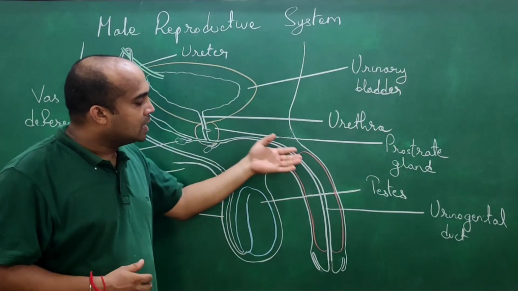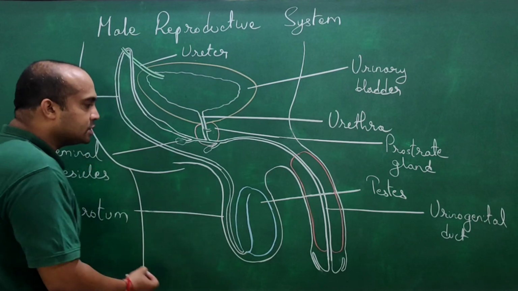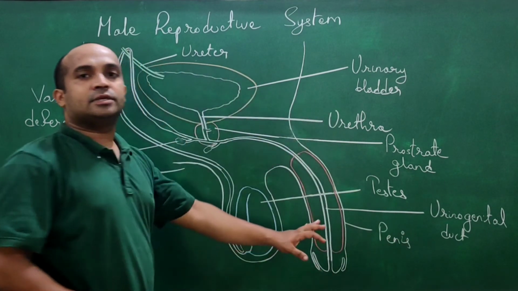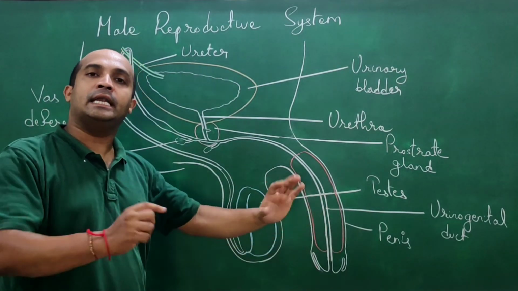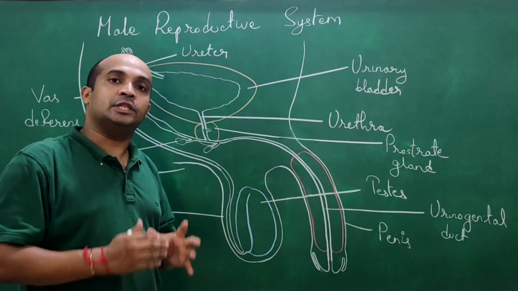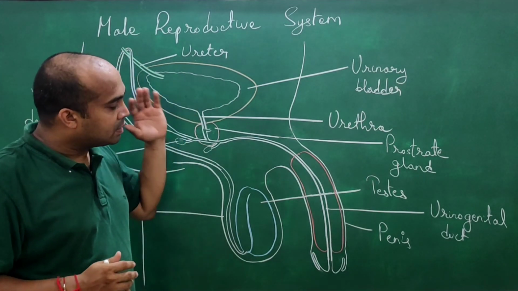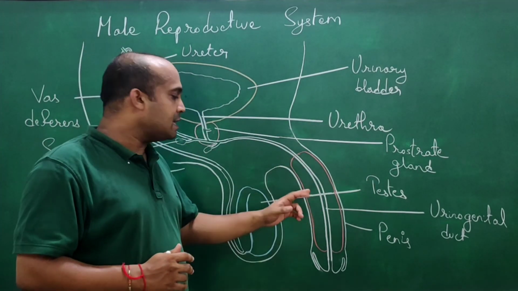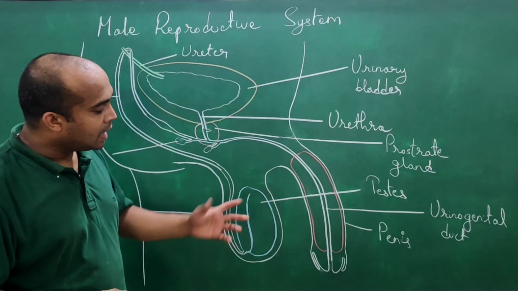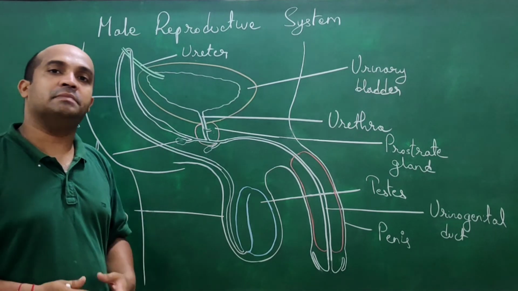Then if we move further, this organ comes which is called the penis, right? It is not labeled here, so let's label it. It is called penis. This organ is for ejecting sperm and injecting sperm in the female's body, right? Because the female reproductive organ, the vagina, is there, and through the vaginal passage these sperm cells enter the female's reproductive system. Understood? And for that delivery, the penis is there. Again, the penis has erectile tissue through which erection can occur. And through this duct, through this opening, sperm cells will come out in the semen.